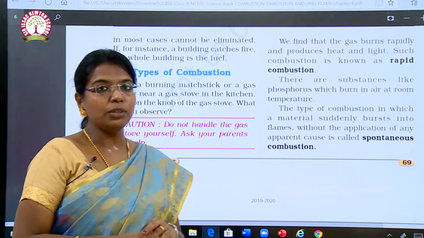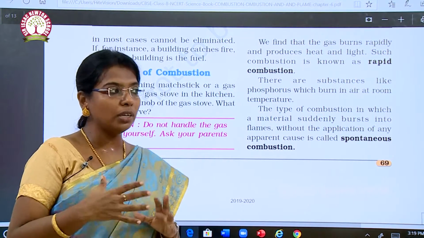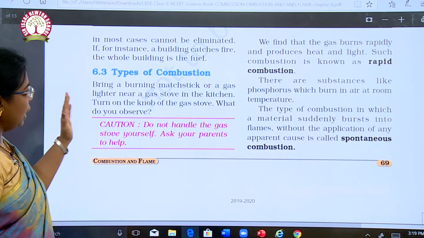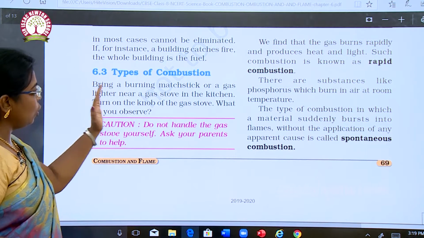Okay, good morning children. Today in this session, we are going to see about the types of combustion. What are the types of combustion? Bring a burning matchstick or a gas lighter near a gas stove in the kitchen. Turn on the knob of the gas stove.